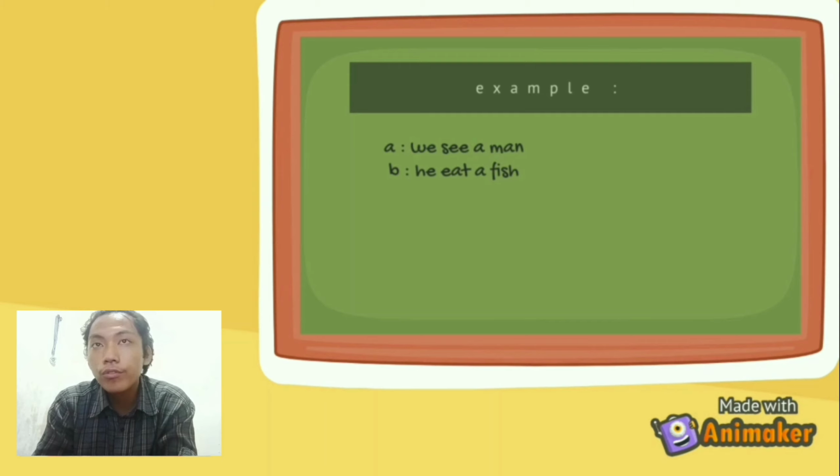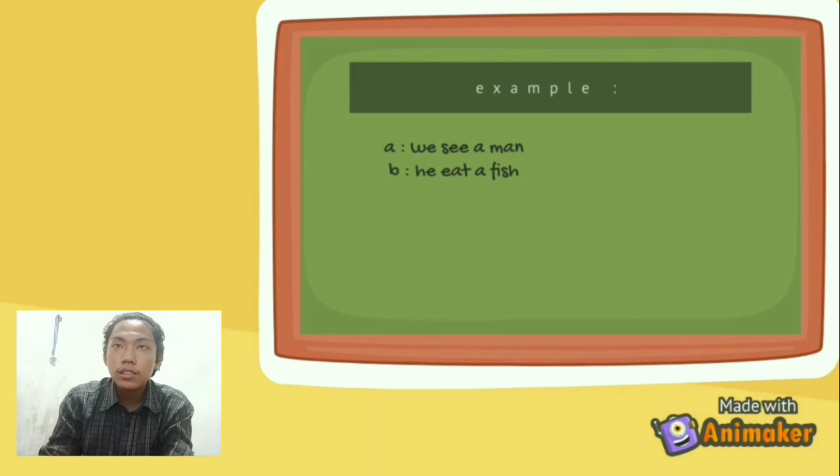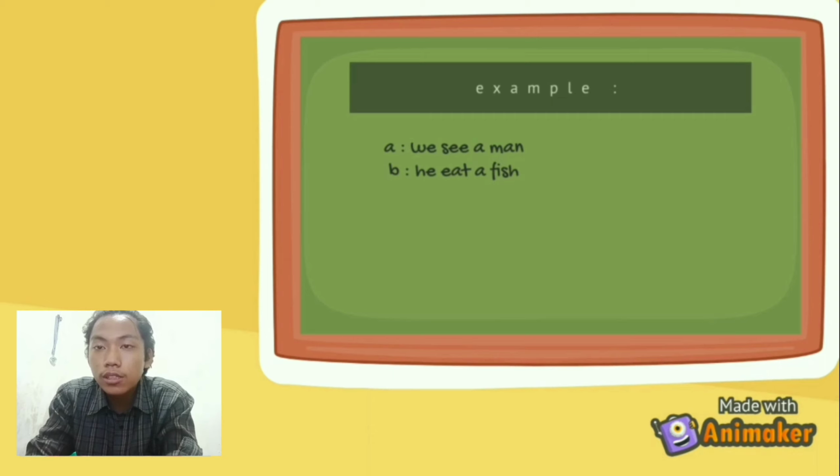First, we have to find the same noun in these two sentences. In these two sentences, the same noun is man and he.